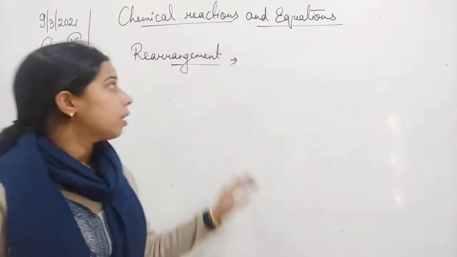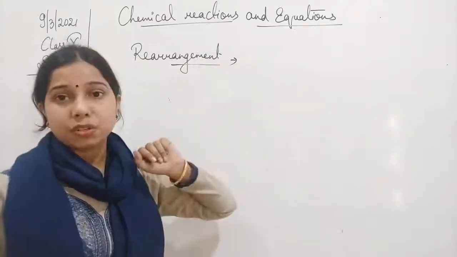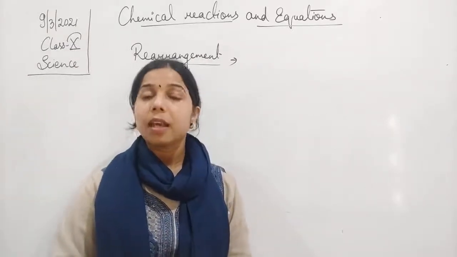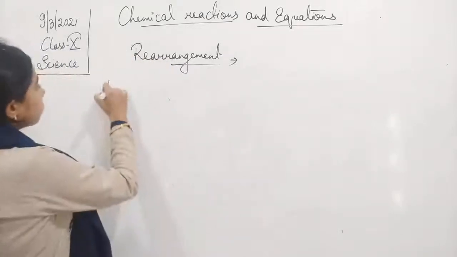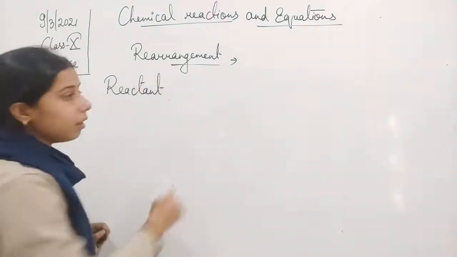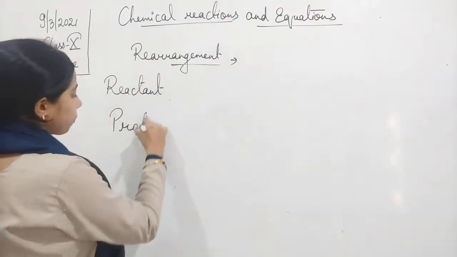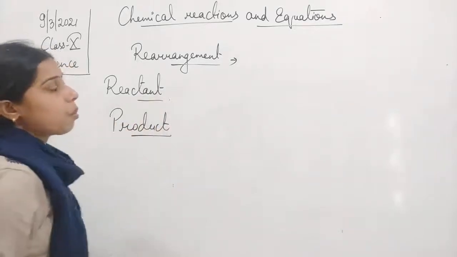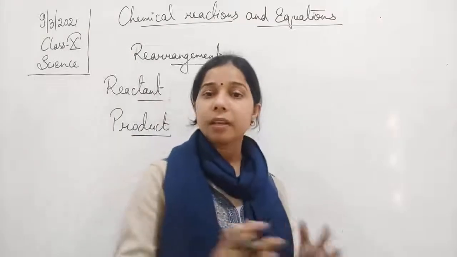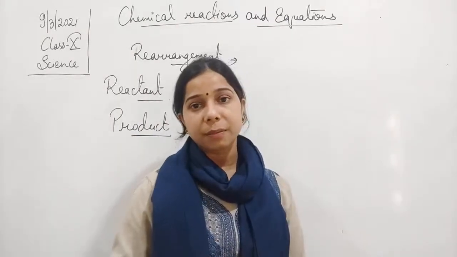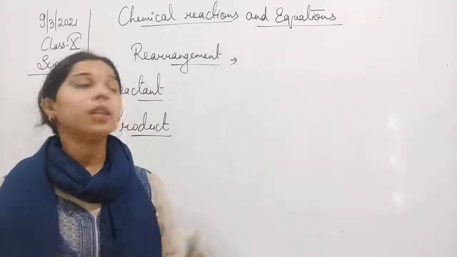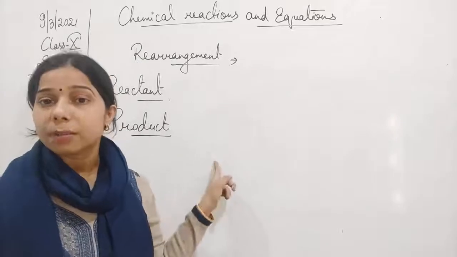You see students, whenever we talk about a reaction, we always say that a chemical reaction involves two things, and that is reactant and product. Reactant is the substance which takes part in a chemical reaction, that is known as reactant. And the substance which is formed as a result of this chemical reaction is called a product.